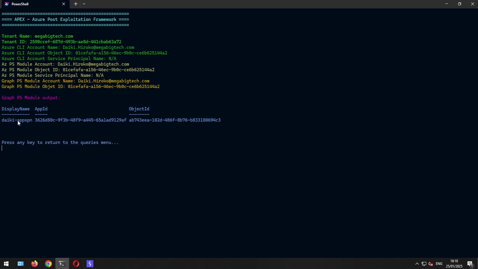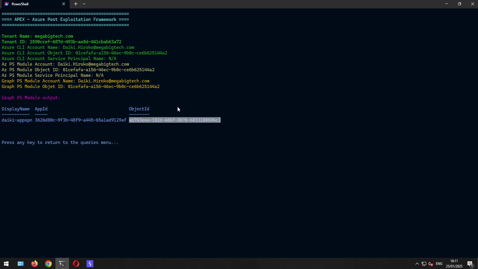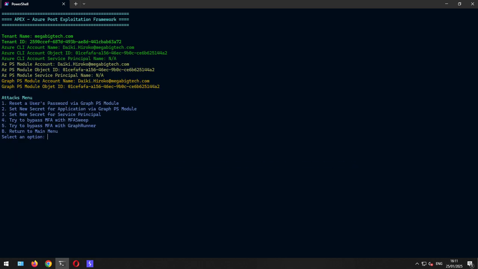What you need to take into consideration, and I feel this is absolutely confusing in this whole Microsoft cloud environment, there are so many IDs to a single object, but just the app ID is like the username. So if it's asking you for a username and password or secret or whatever it is, you need this. But to reference it and to carry out the attacks, you need this unique ID, the object ID of the application in that case.